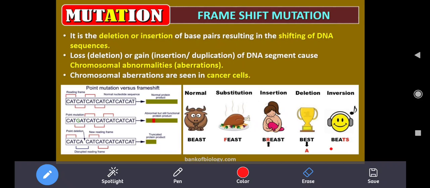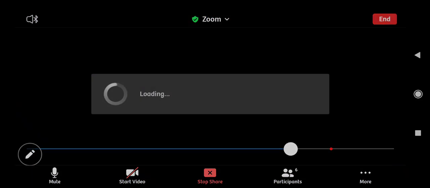There is a little difference between mutation and aberration, but both are changes in the genetic material only. If the sudden change takes place in the chromosome, then it is called aberration. Within the chromosome only, genes and DNA are present. If any change takes place in DNA or genes, then it is called mutation. I hope that you understand what I am telling.